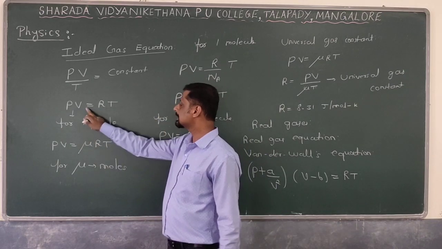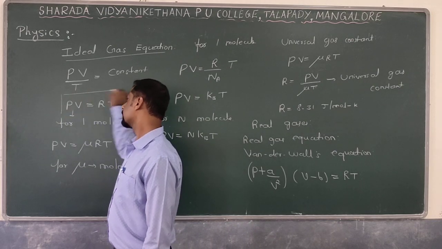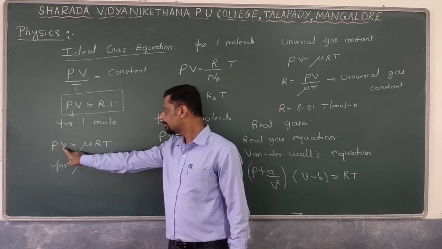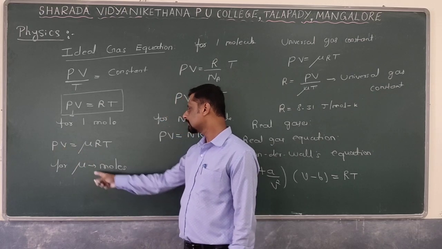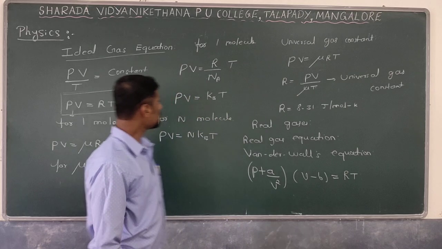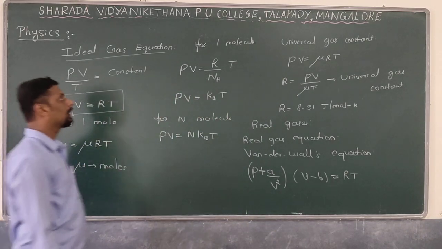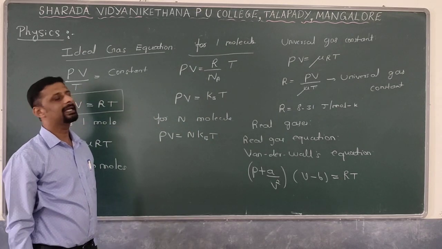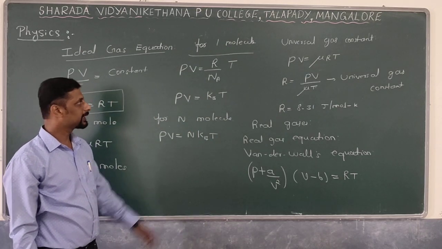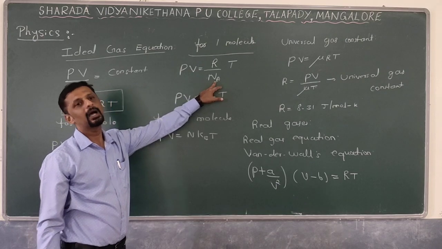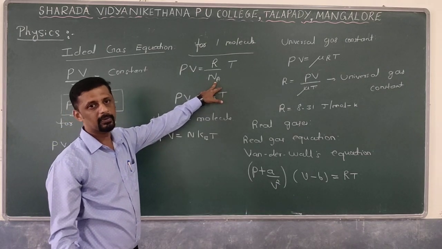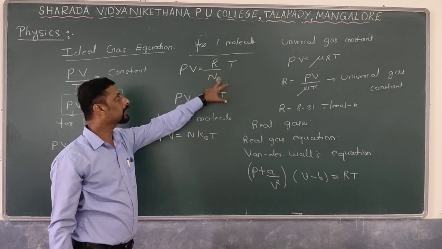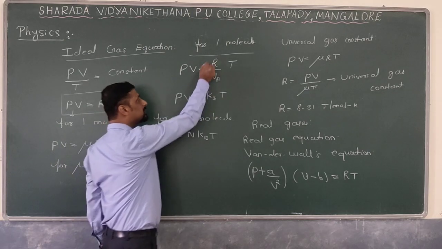Next, the equation PV is equal to RT is for one mole of a gas. So if you consider mu number of moles, you can write the equation as PV is equal to mu RT, where mu is the number of moles. Next, if you consider one molecule, then the same equation can be written as PV is equal to R divided by Na into T, where T is the absolute temperature. What is Na? Na means Avogadro number. What is its value? 6 into 10 power 23. So for one molecule, that can be written as PV is equal to R divided by Na into T. Both of these two are constants.